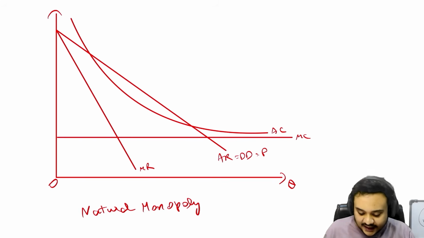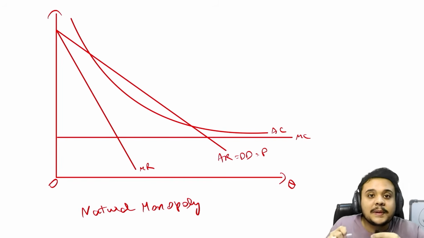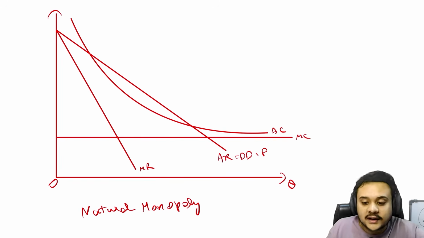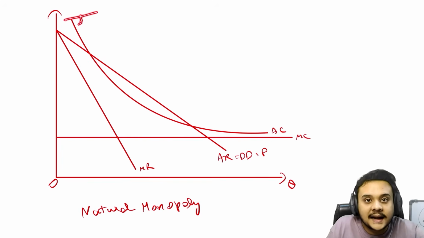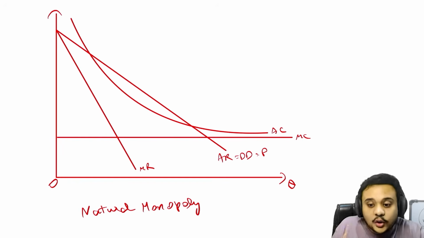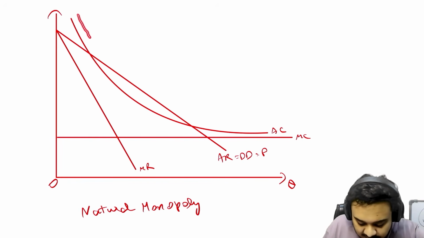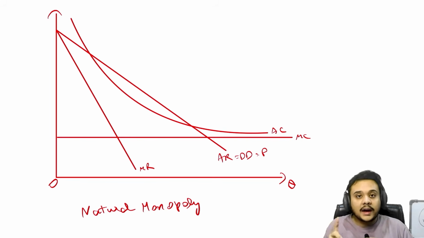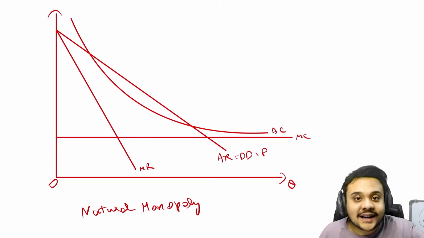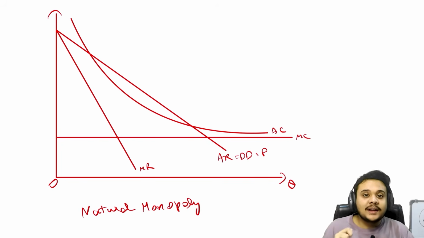So that is the point of it: even if a player does try to enter, the cost is still going to be this high, but the AC is not going to decrease as fast as it did. The AC will look something like this. It will be much higher. You know why? Because the quantity is now not increasing as fast as it was during the single firm.